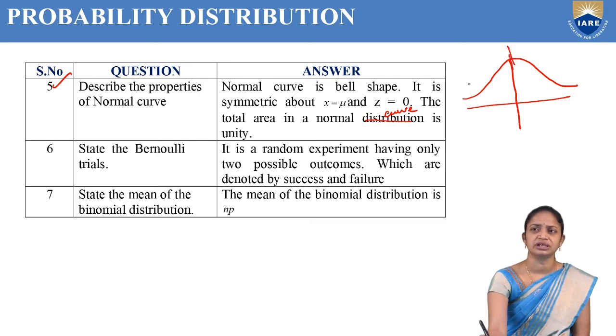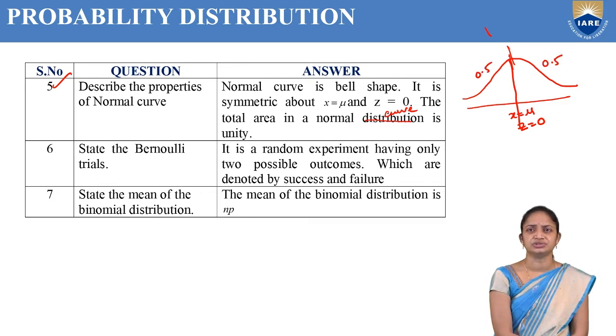So the normal curve is bell shaped and it is symmetric about x equal to mu and z equal to 0, and the total area is unity, that means it is 1. Half of the area is here, 0.5. So these are the properties of the normal curve.